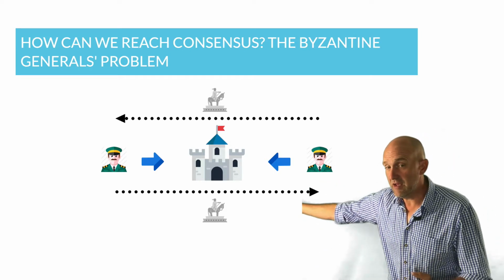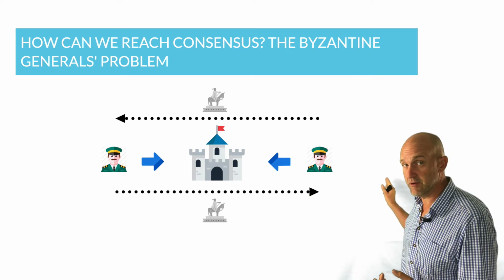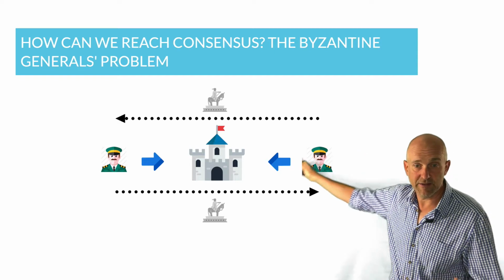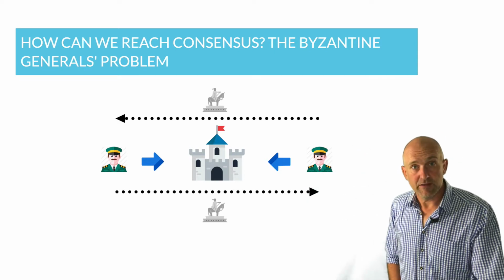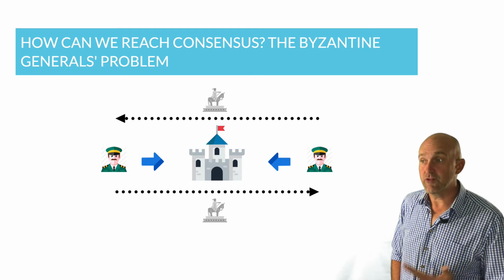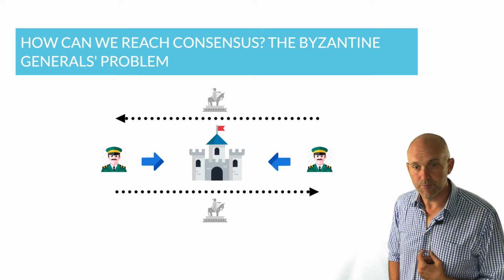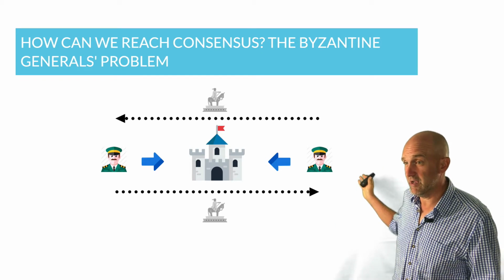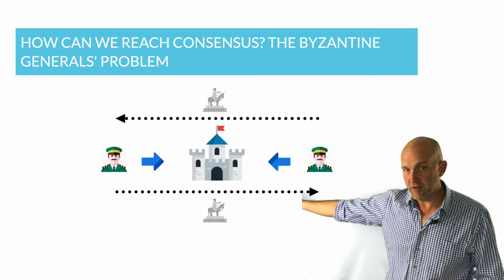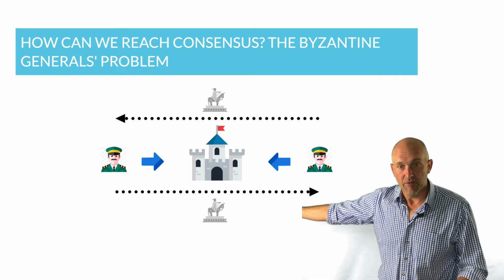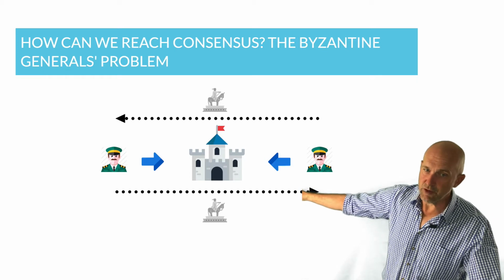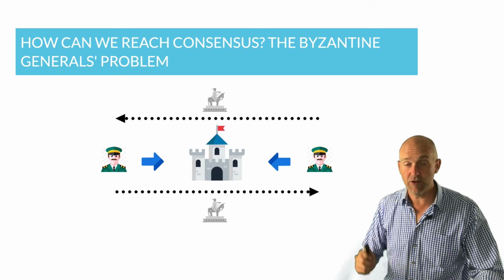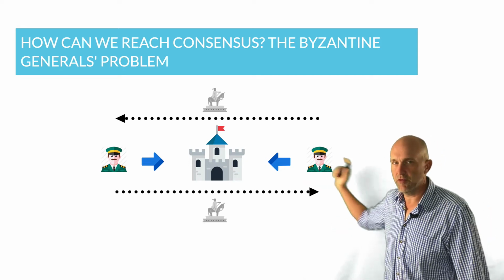Well, because the general on the left does not know whether or not the message has actually been received. So in order to remedy the situation, the general on the right would send another messenger back to say, I have received your message and I've received your confirmation of my message, so I agree that we will attack at dawn. And so then, will this general attack at dawn? Well, he's still not sure, right? Because this confirmation message that he may have sent could have also been intercepted. So in order for that not to occur, the general on the left would send another messenger back to say, I have received your confirmation of my confirmation, we're going to attack at dawn. And this goes back and forth and back and forth.